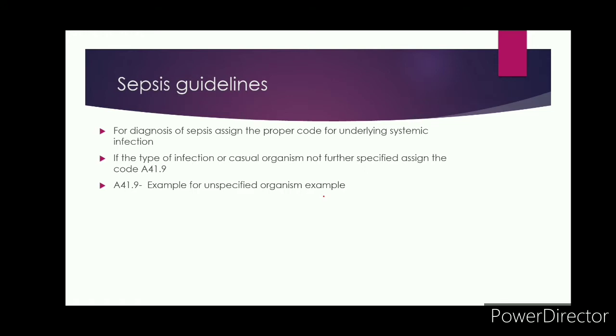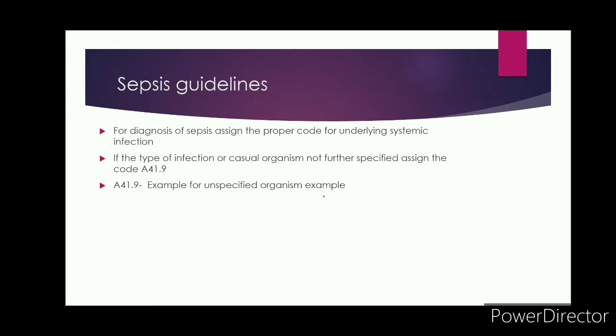For diagnosis of sepsis, assign the appropriate code for the underlying systemic infection. If the type of infection or causal organism is not further specified, the code A41.9 should be assigned, which means unspecified organism. I'll explain this sepsis with an example.